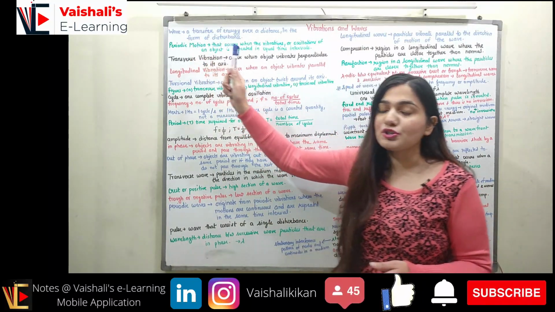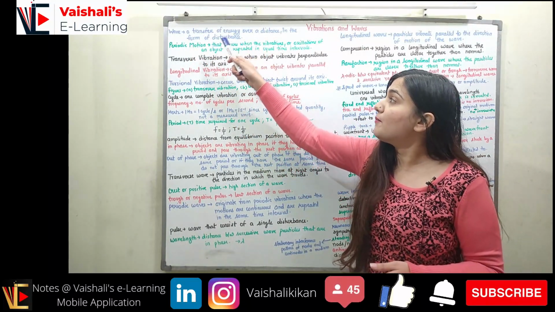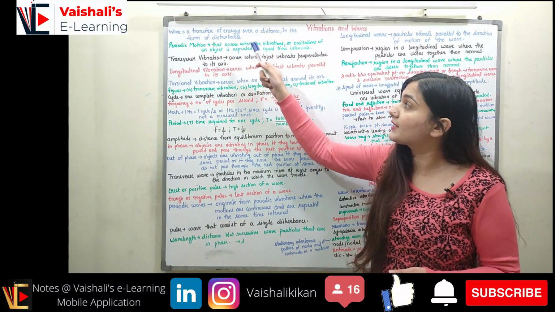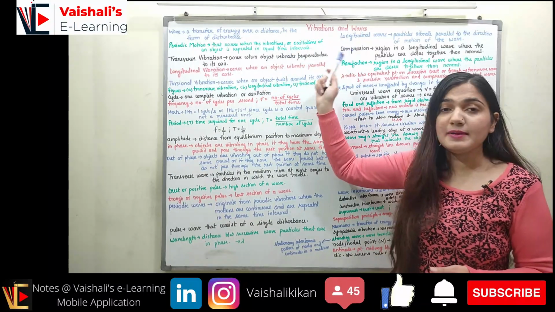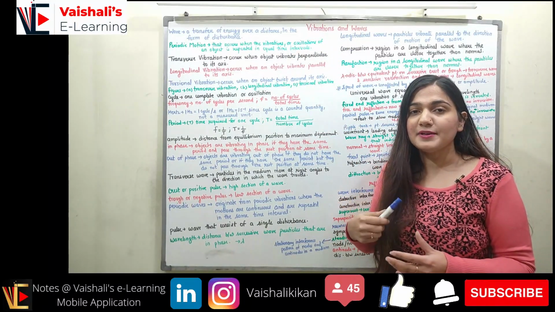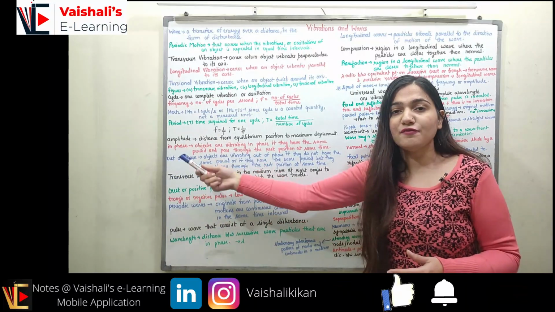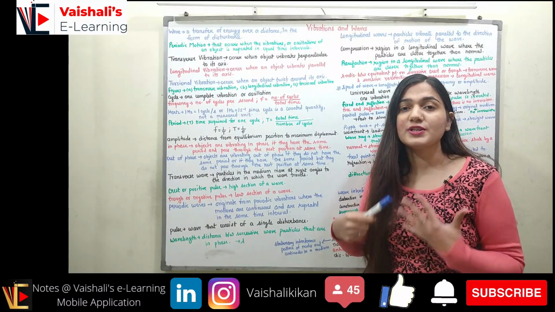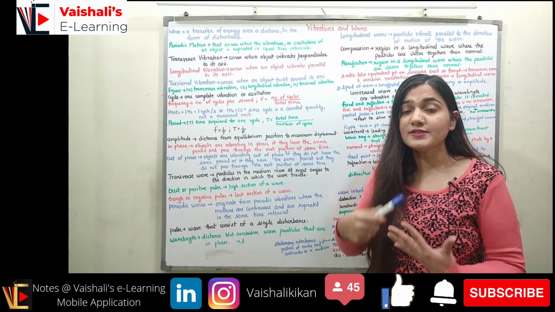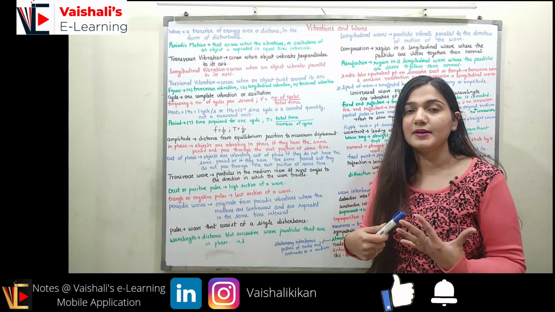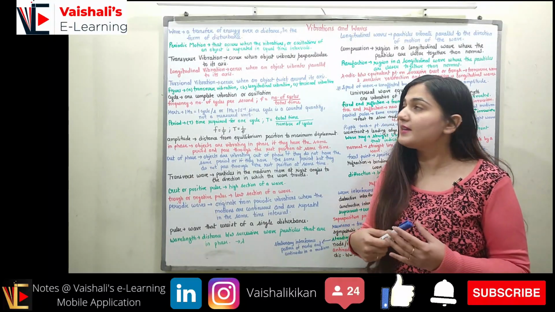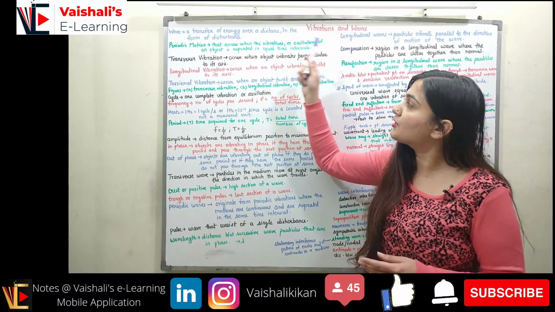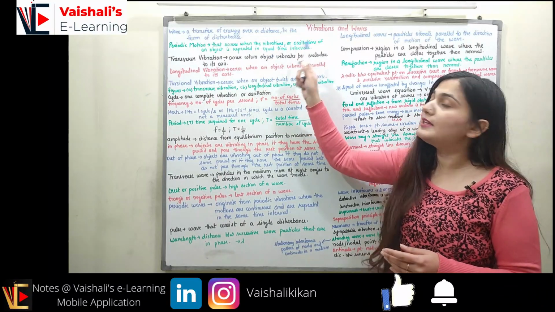Coming to the periodic motion. What is a periodic motion? It is the motion that occurs when the vibrations, or I can say oscillation, of an object is repeated in equal time intervals. So you can say I am running from here to here and from here again back here, from here again back here. So this is a periodic motion. Yes, it will be, because if I will be taking the same time interval to cover the same distance again and again, it's a motion that occurs when the vibrations or oscillations of an object is repeated in equal time intervals.